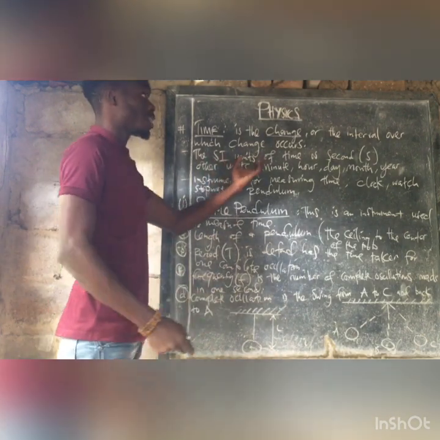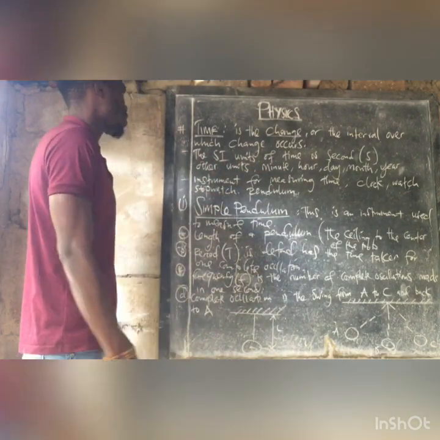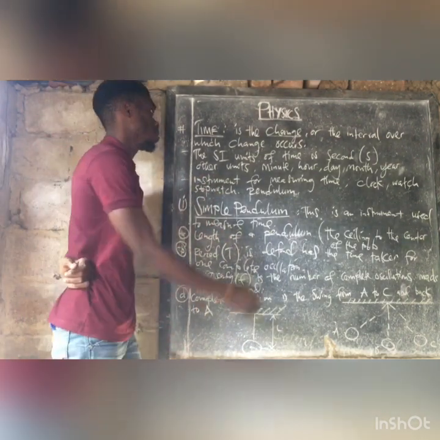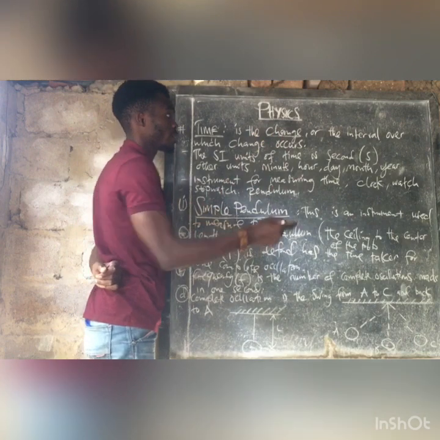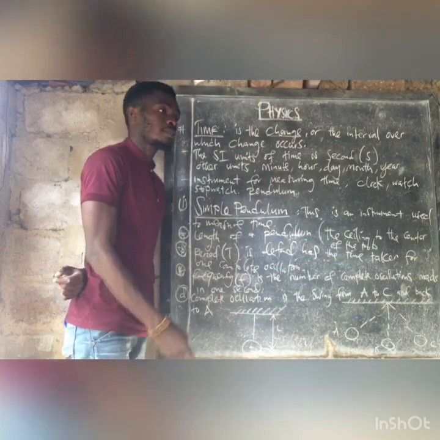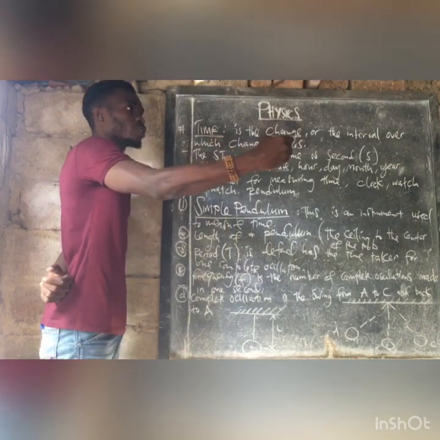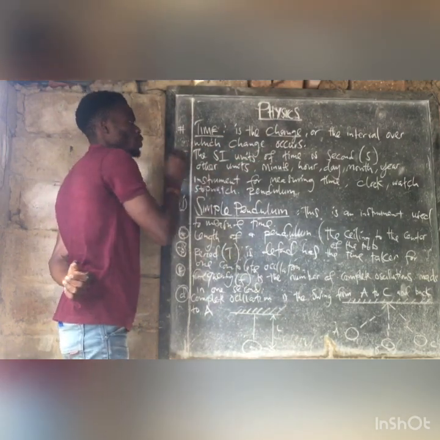We also have other units that are used, which are minutes, hours, days, months, years, centuries, and so on. Those are other units for time.